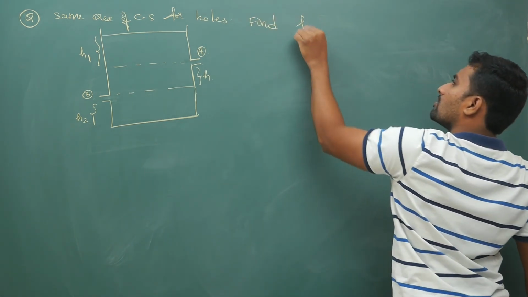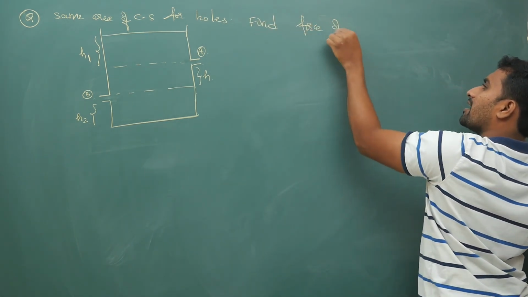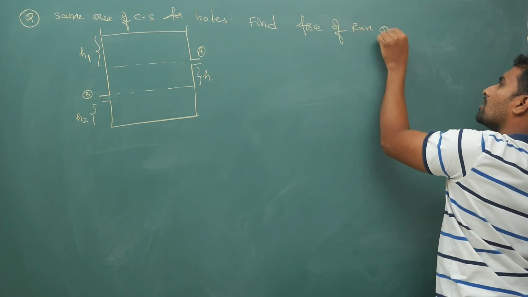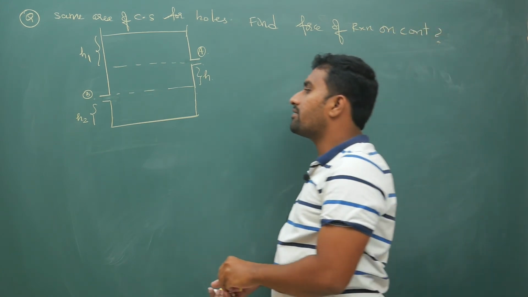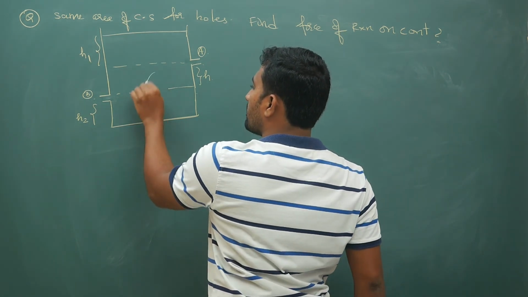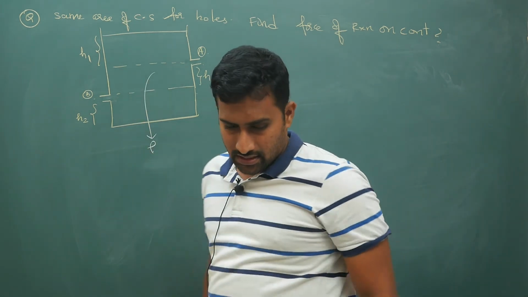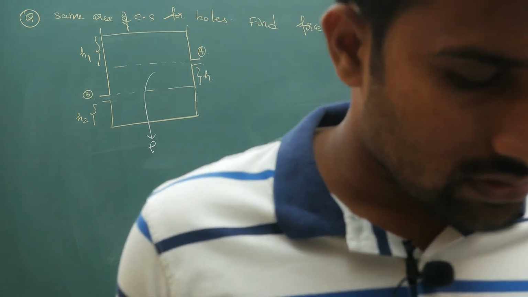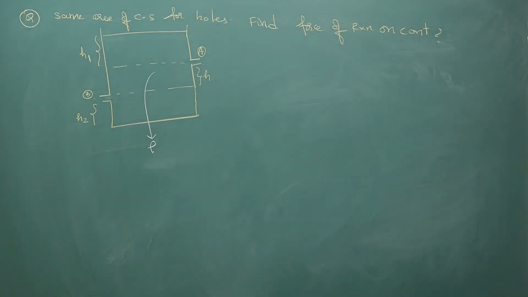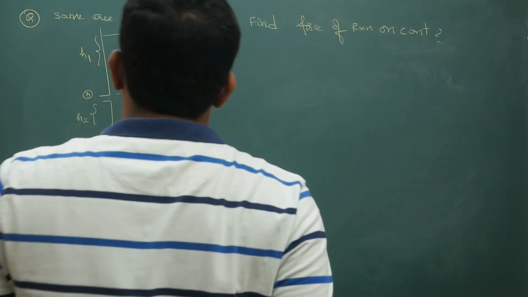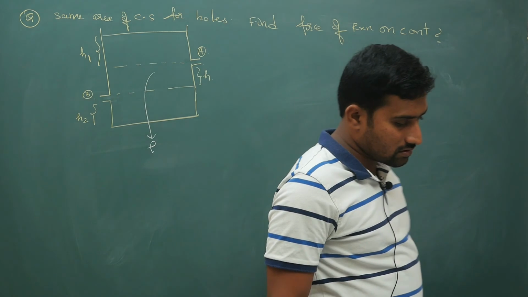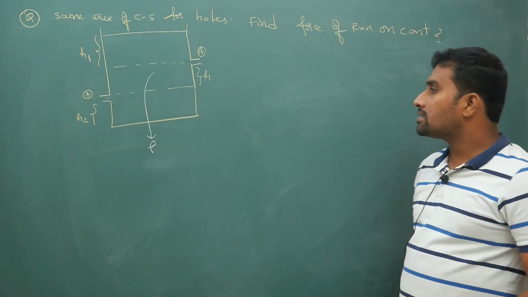Find the force of reaction on the container because of ejection of liquids. Liquid density is rho, a single liquid. So try to answer this question. Now what is the answer to this question?